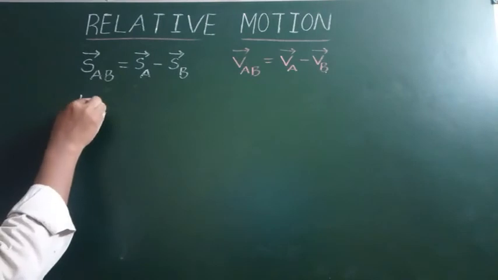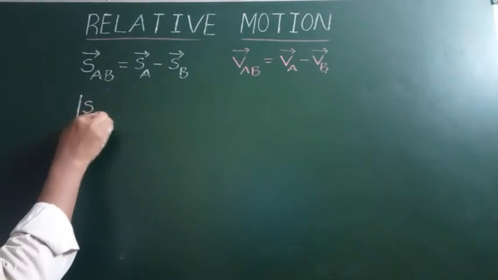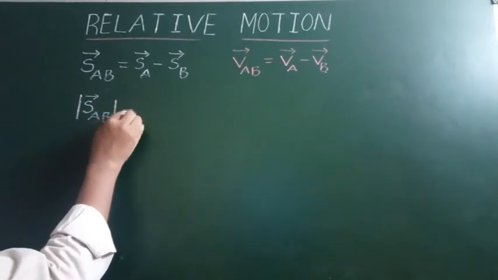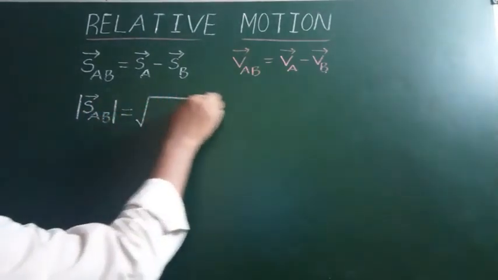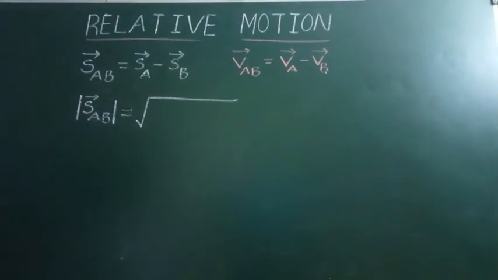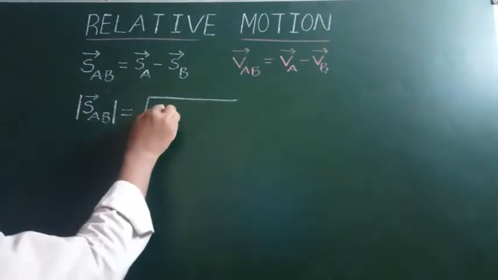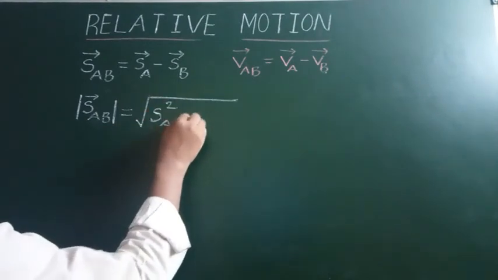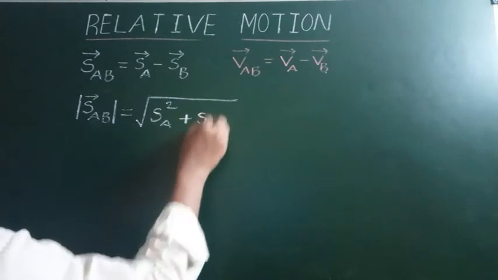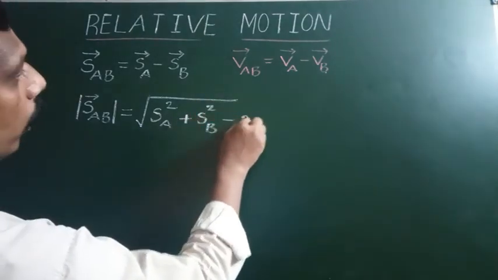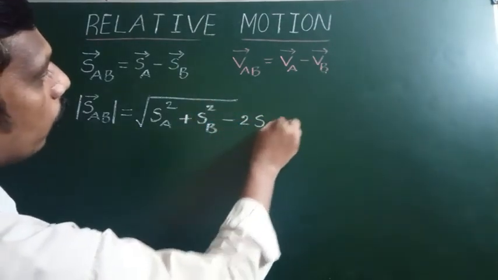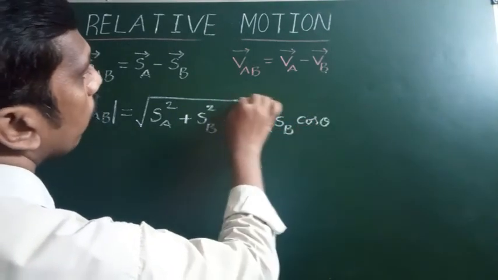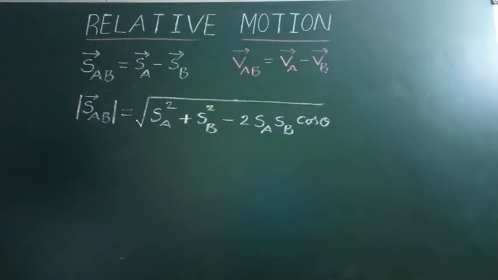The magnitude of displacement of A with respect to B is equal to the square root of displacement of A whole square plus displacement of B square minus 2 into displacement of A into displacement of B into cos theta. We should use this formula to find the resultant magnitude.